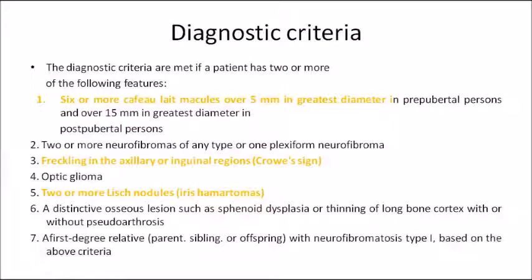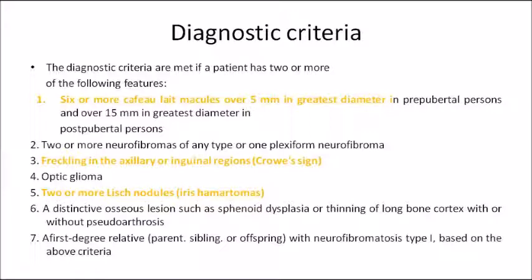Now how do you diagnose if a patient comes to you with all these lesions? How do you diagnose the patient is having von Recklinghausen's disease? First criterion, the patient should have café-au-lait macules above 5 mm in diameter, around 6 or more in number. Secondly, the patient should have 2 or more neurofibromas on the body.